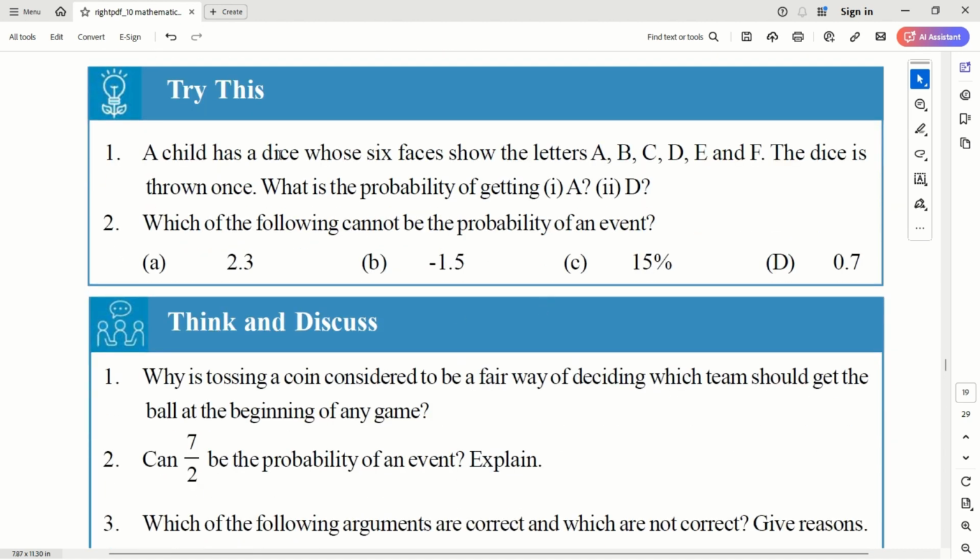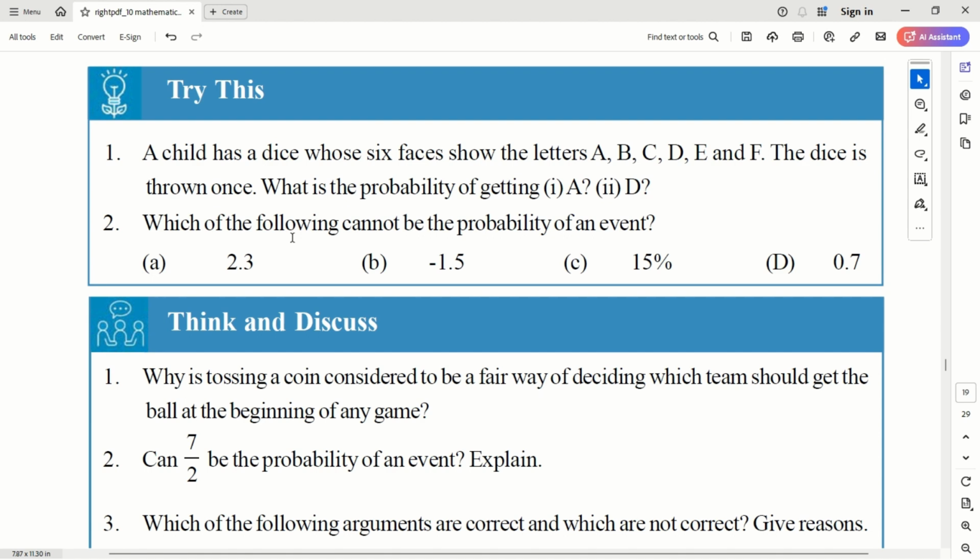Okay. A child has a dice whose six faces show the letters A, B, C, D, E, F. The dice is thrown once. What is the probability of getting A or D? Of course, A is only one, so you will get 1 out of 6. D is again 1 out of 6.